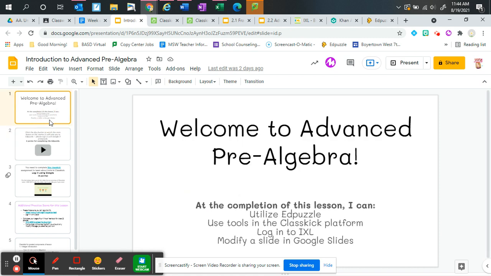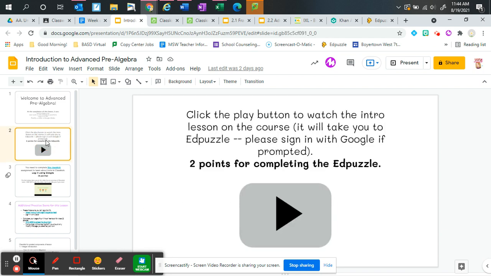So when you start the first part in Unit 1, so this is going to be our integers unit, they are all going to be set up similarly here. You're going to see a welcome screen, and then you're going to see a couple things that you should be able to do at the completion of the lesson. If you go down through the slides, there will be different items for you. So hopefully you already got to this point because you're watching the Ed Puzzle, so that's great. The Ed Puzzle, there'll be a hyperlink that will attach here with the picture, so you'll be able to click on that and then open up that hyperlink.